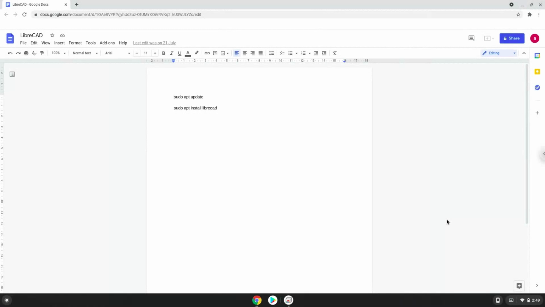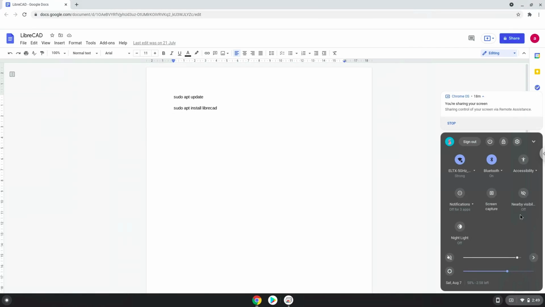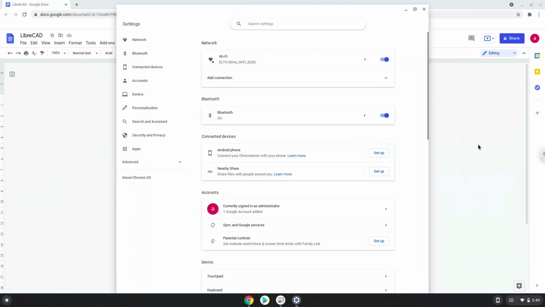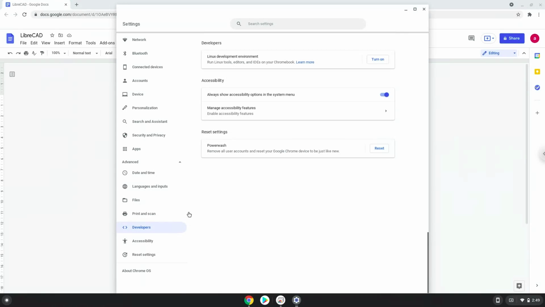Hello. Today we are looking at how to install LibreCAD on a Chromebook. Firstly, we will turn on Linux apps. To do this, we will go to our system settings and click on the advanced section on the left panel. Now we click on the developers section. Now we will turn on the Linux apps.